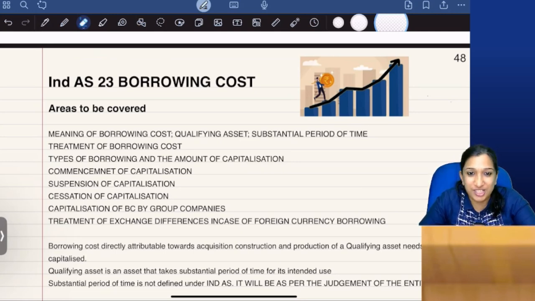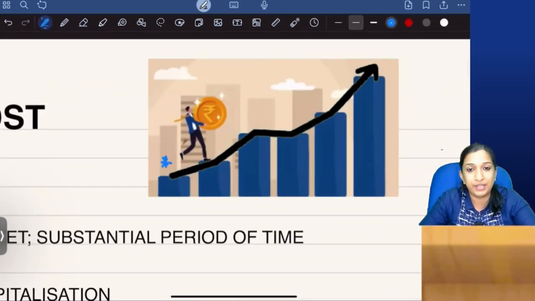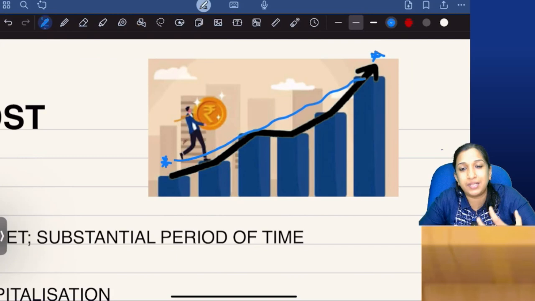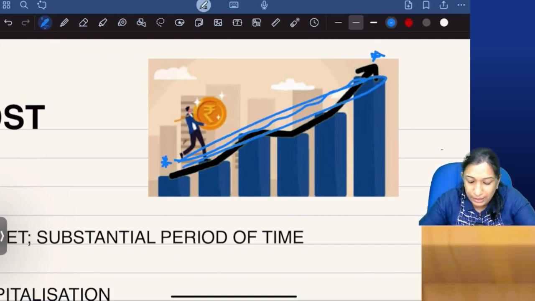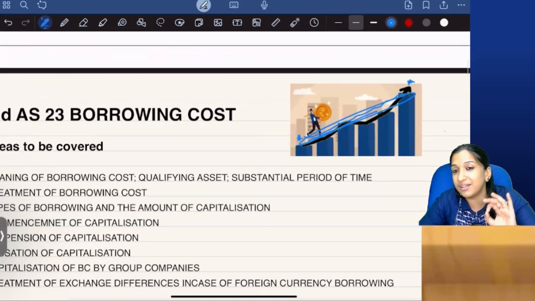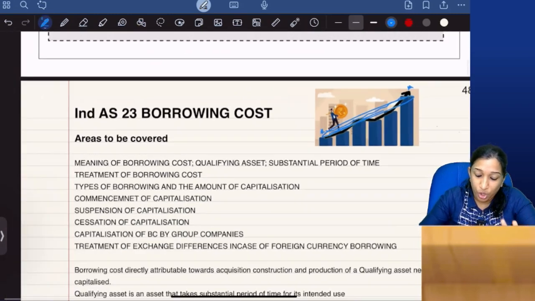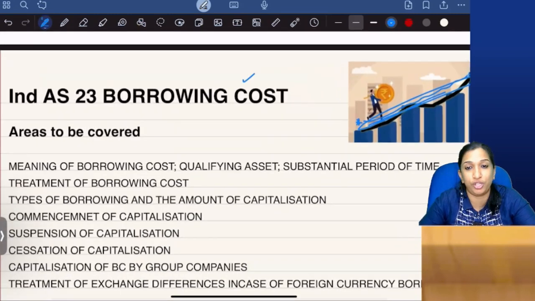So, borrowing cost. What is borrowing cost? Borrowing cost means any cost incurred in connection with the borrowings or arrangement of borrowings from the date of loan till the date of repayment of that loan. Whatever expenses or whatever cost you incur in connection with this borrowing is borrowing cost.